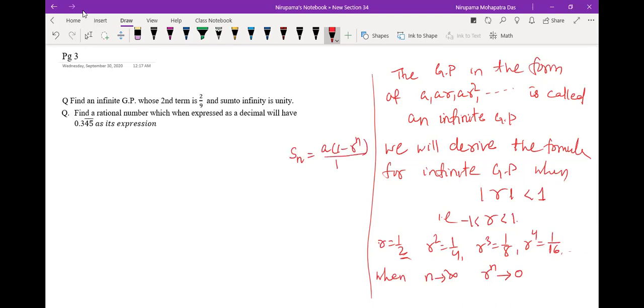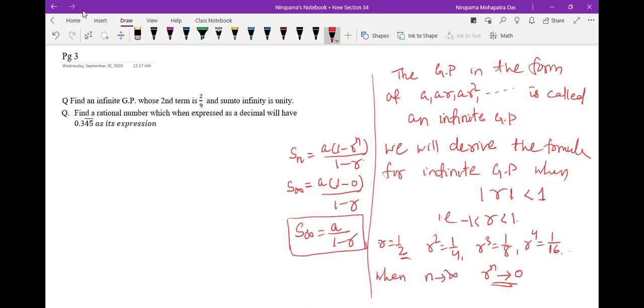This is the case when r is less than 1. Now if I write S infinity, it means n is very, very large. So 1 minus r to the power n is very, very small, so it is 1 minus 0 divided by 1 minus r. So S infinity equal to A by 1 minus r. This is the formula for the sum to infinity of the GP.